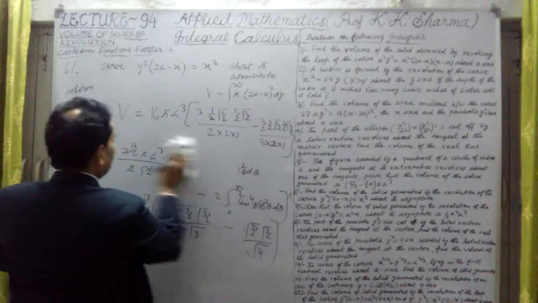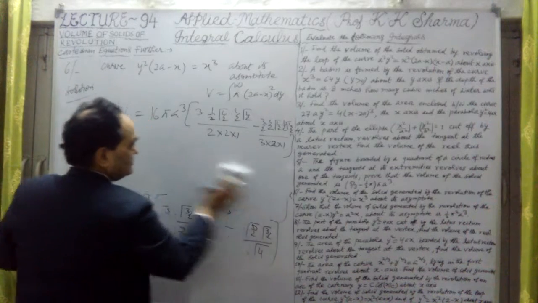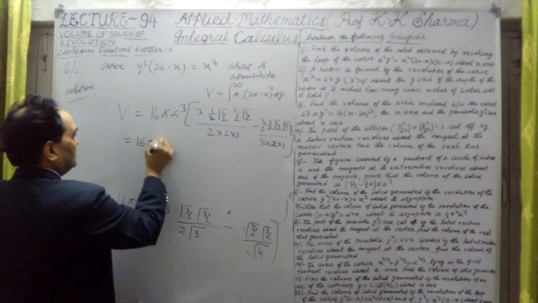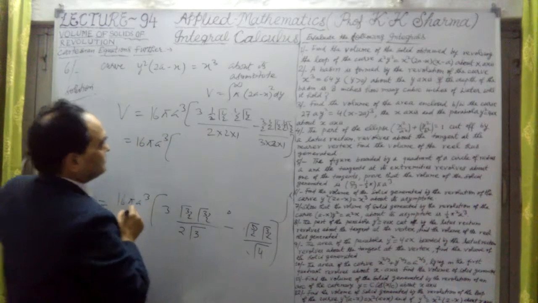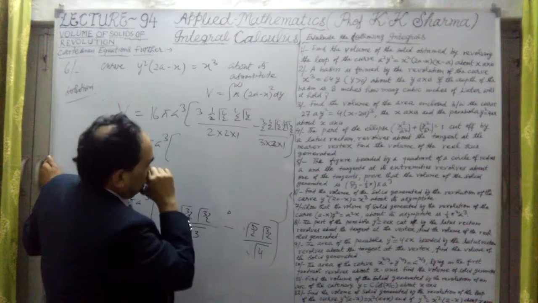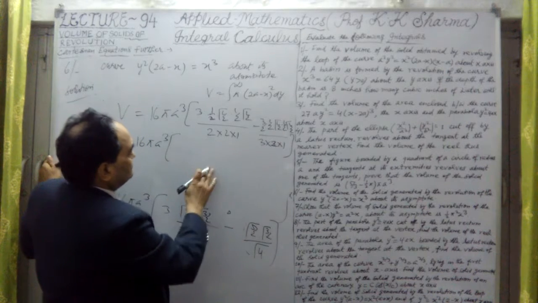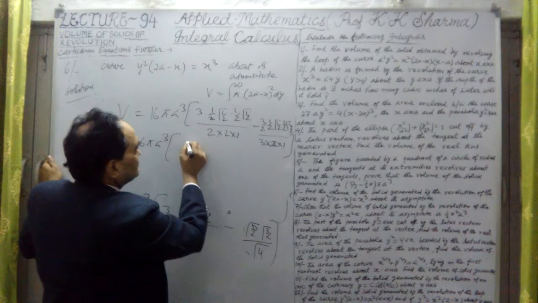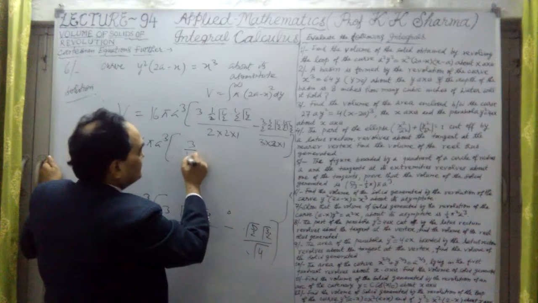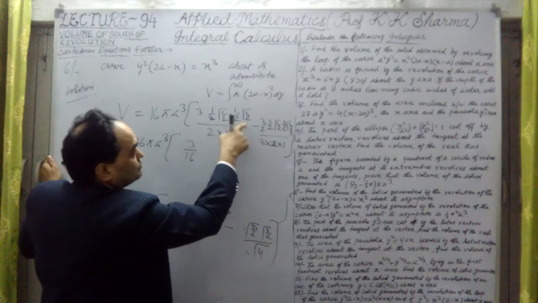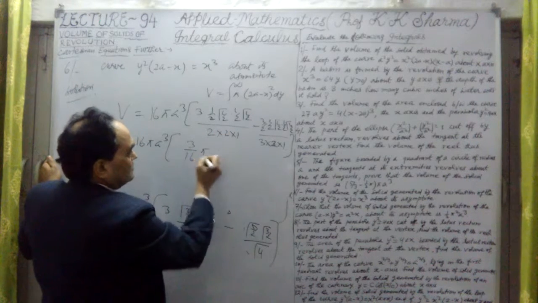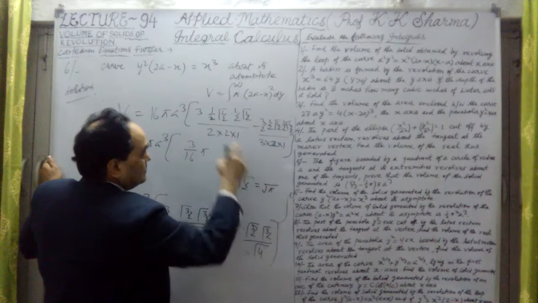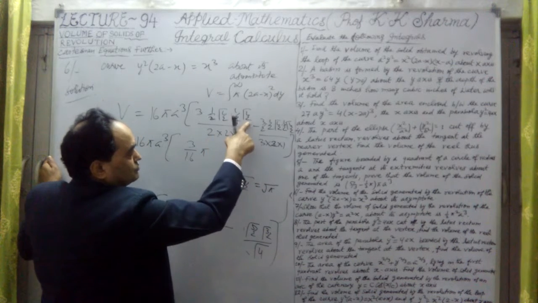Okay, so this we have to solve now. So finally let me write here. This answer will be, let me check, 16 pi a cube. In bracket here 2 to the 4, which is 16, 3 by 16 into pi, root pi times root pi is pi, because gamma 1 by 2 is under root pi. So gamma 1 by 2, root pi.